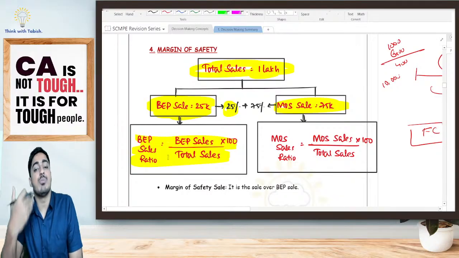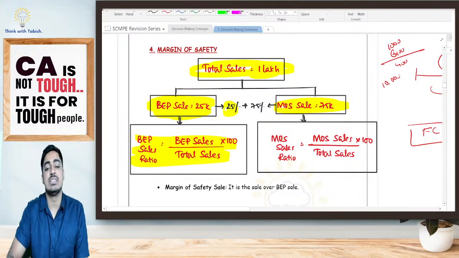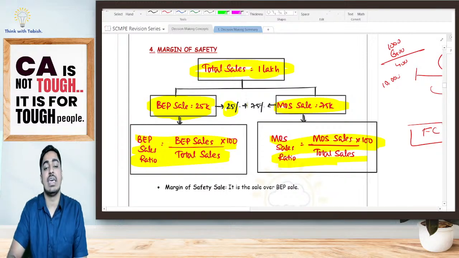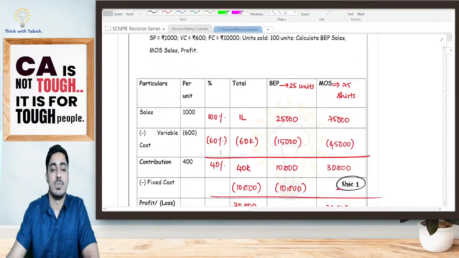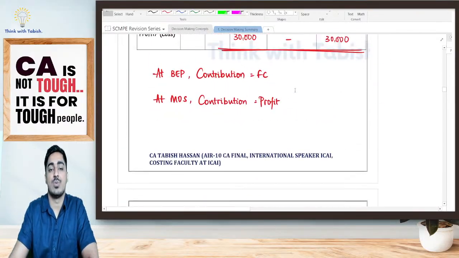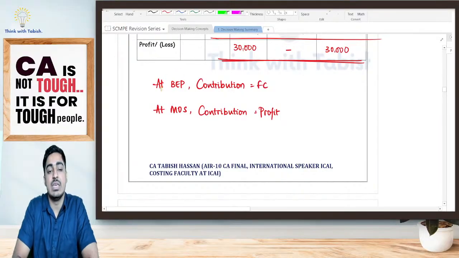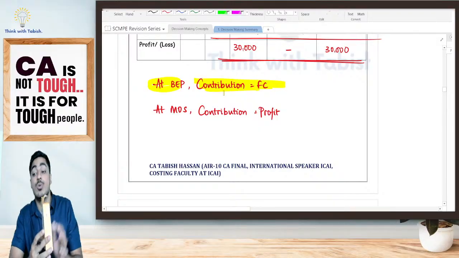How much is my MOS sale as a percentage of my total sale? MOS sale is 75,000 when my total sale is 1 lakh. That means it is 75%. Both are complementary. You add the two, you will get 100%. Now, BEP sale ratio plus MOS sale ratio is always equal to 100%. One thing we have told: at BEP, whatever contribution I will get will be equal to my fixed cost.